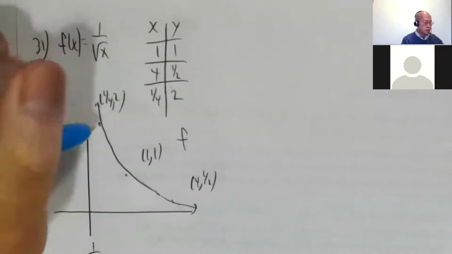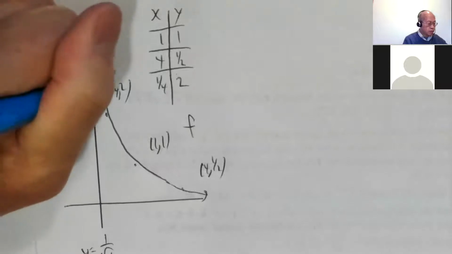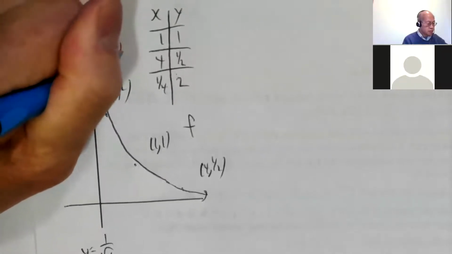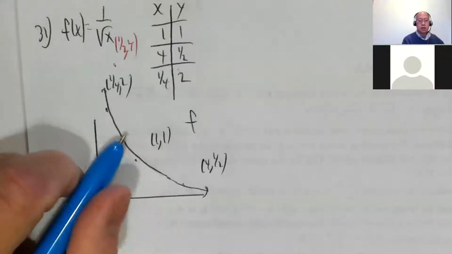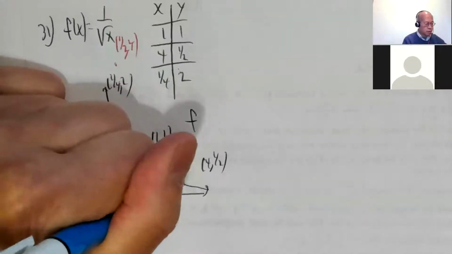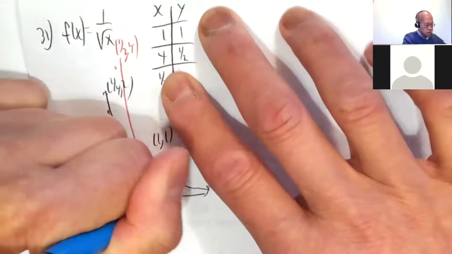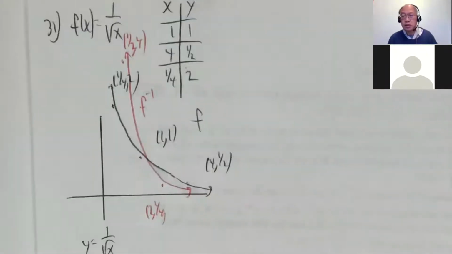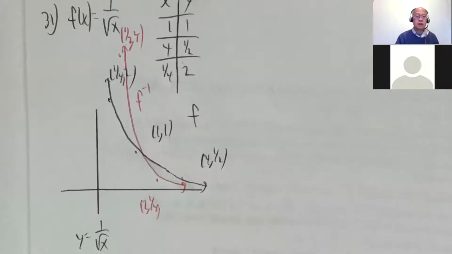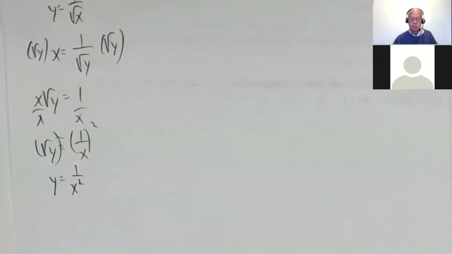It ends up being somewhat close, but anyway, so 1/2 comma 4 is like this, and 1/4 comma 2 becomes 2 comma 1/4, which is lower here. So f inverse ends up looking something like that. Yes, for 31. Okay, let me show you the work there. Get this back in focus. There we go.